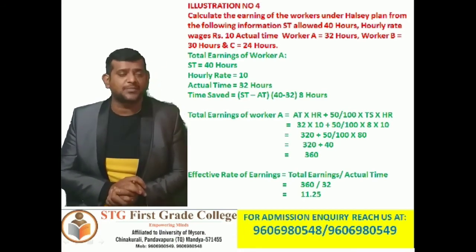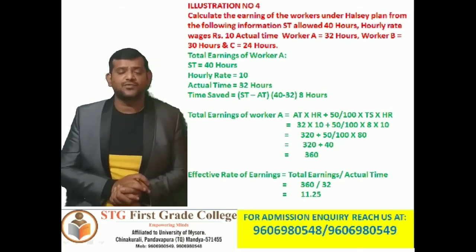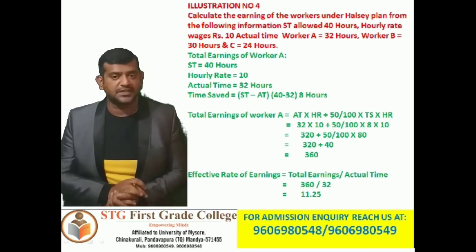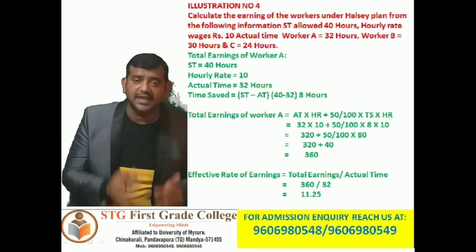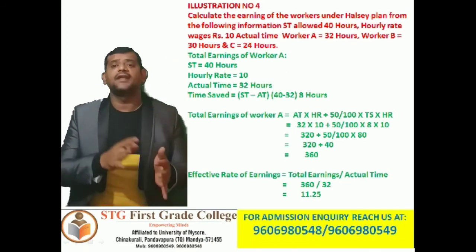So actual time 32 into hourly rate 10 plus 50 divided by 100, time saved 8 hours into hourly rate 10 rupees.